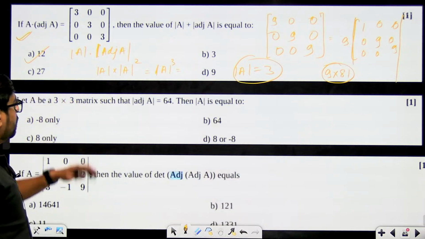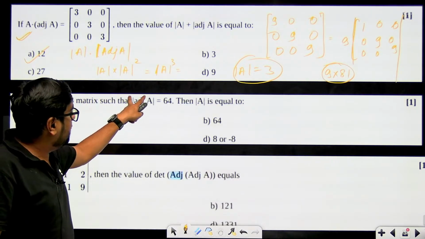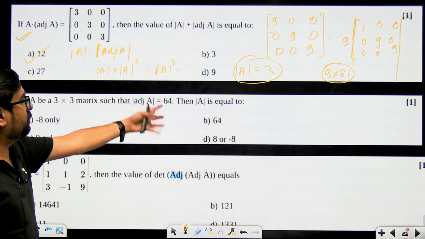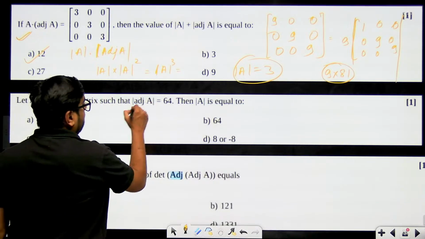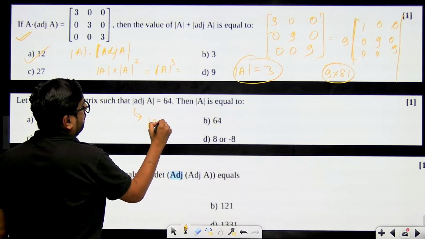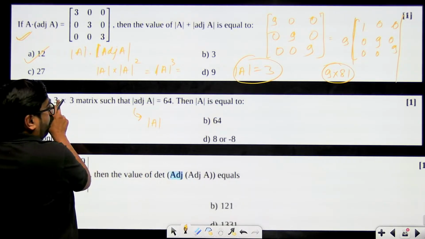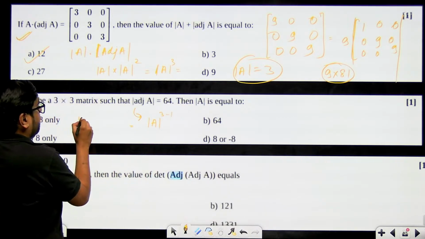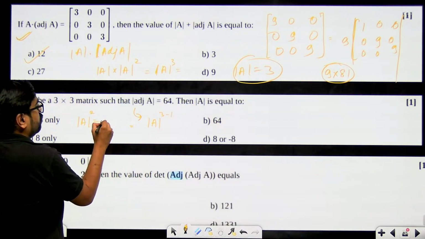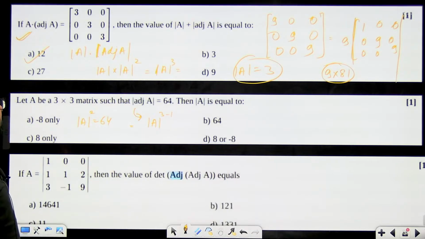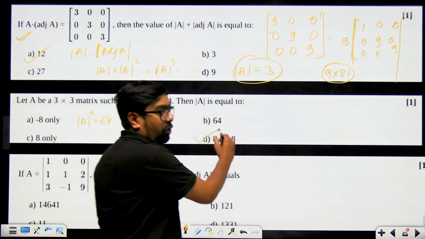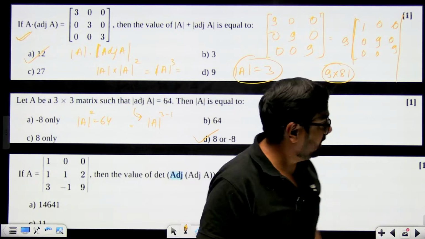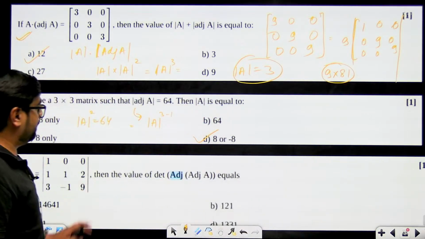Let A be a 3 cross 3 matrix such that determinant of adjoint of A is 64. Then what will be the value of determinant of A? We know the formula. This is nothing but determinant of A to the power order minus 1. That means 3 minus 1. That means determinant of A to the power 2 is equal to 64. Determinant of A will be equal to either 8 or minus 8. Either 8 or minus 8. Simple answer. Right? These type of MCQs will definitely come.